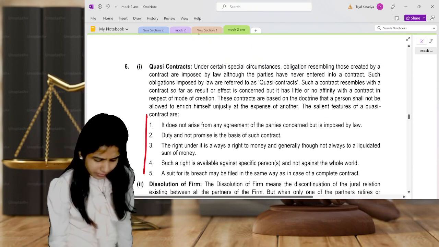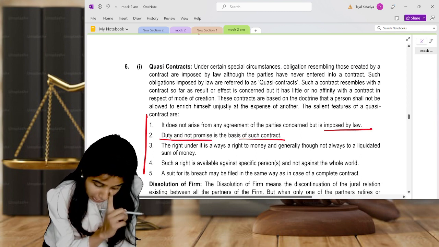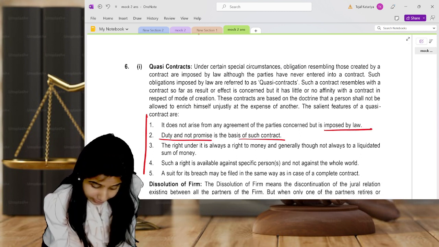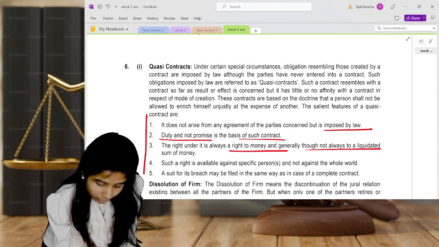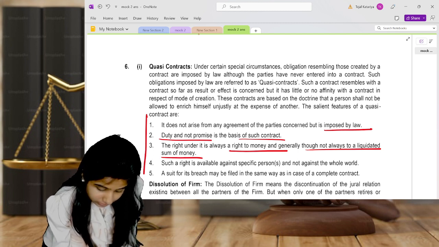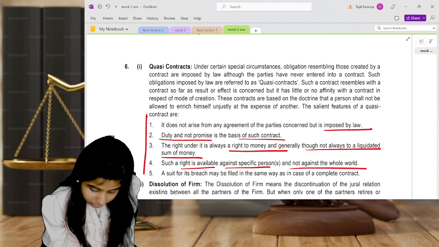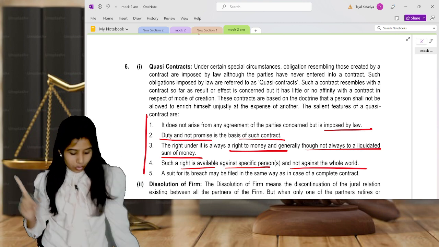Only these characteristics, 5 characteristics. First of all, it is imposed by law. It's a duty and not a promise. The right under it is always a right to money, and generally though not always a liquidated sum of money. The 4th point is this right is available against a specific person and not against the whole world.